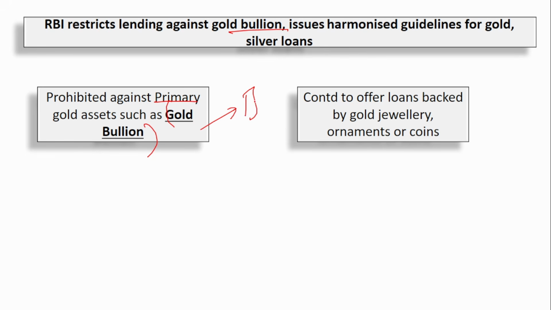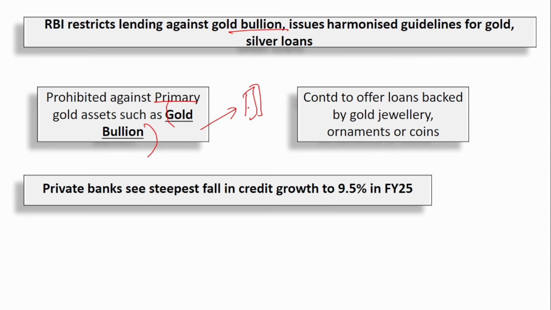Gold bullions are nothing but gold bars, right? You would have seen a lot of gold bars, right? So you cannot provide loans against these gold bars. That is what they have mentioned.